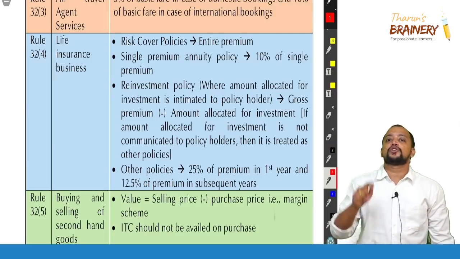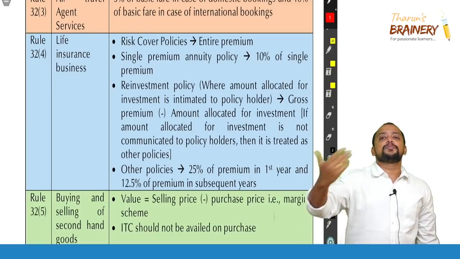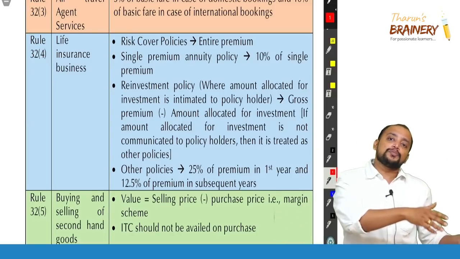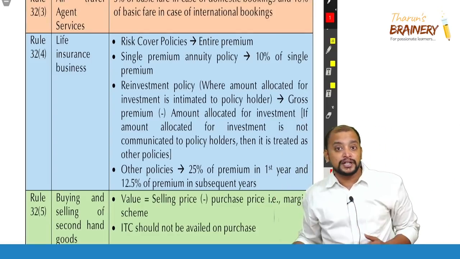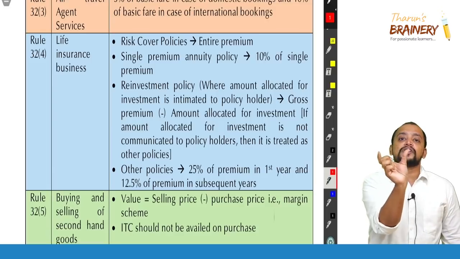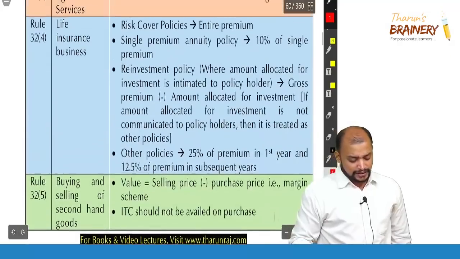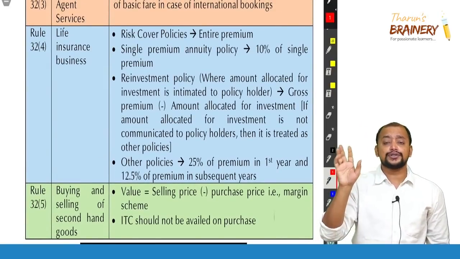Then in the normal policies, normal money back policies, normal other life insurance policies, if it is first year premium, only 25% will be taken as value. And renewal premium means what? Already they took the policy and they will continue to pay from next year onwards. So on that renewal premium, half, that is 12.5%. First year premium 25%, renewal premium 12.5% will be taken as the value. Done. So this is in case of rule 32 sub rule 4.